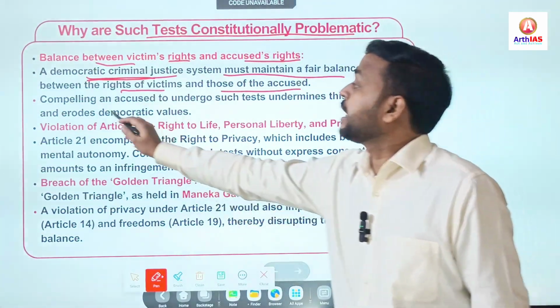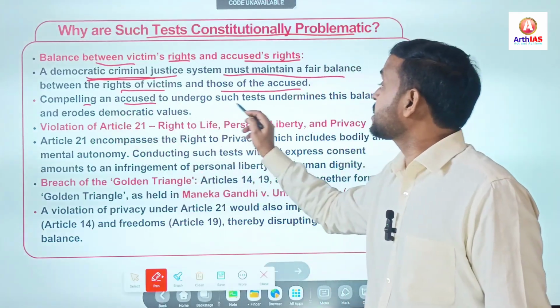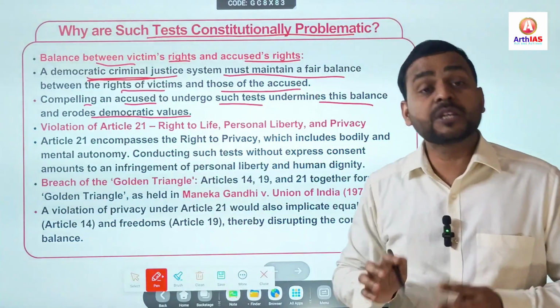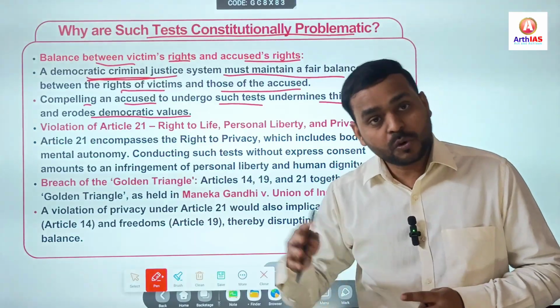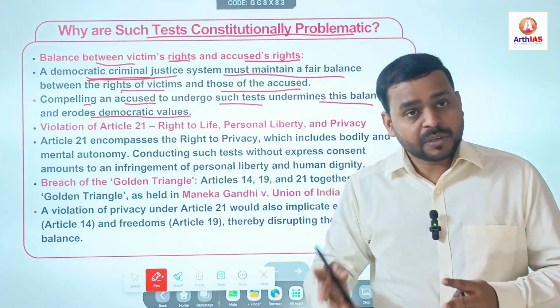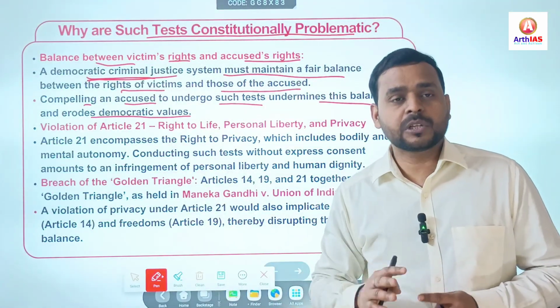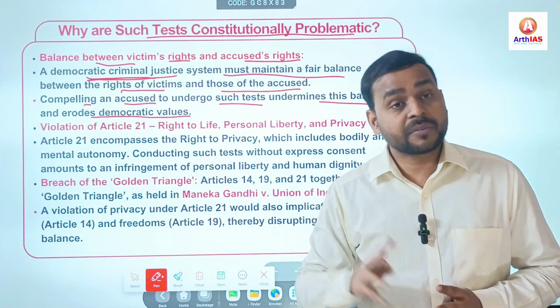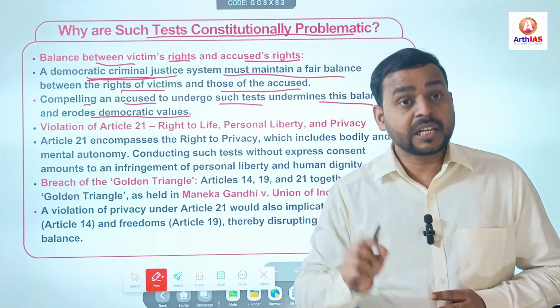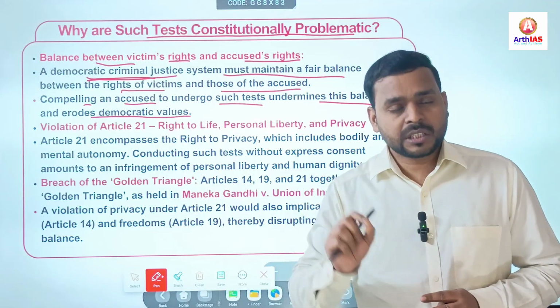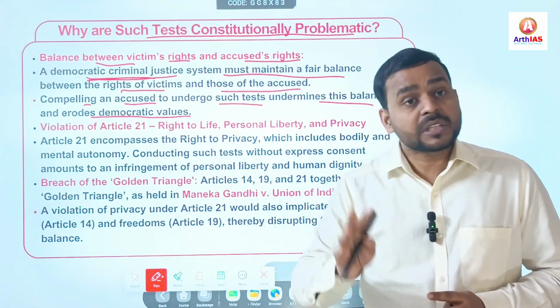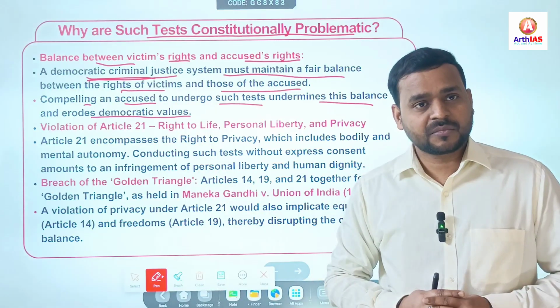Next, compelling an accused to undergo such a test undermines this balance and erodes democratic values. Obviously, when you force someone to undergo such a test, for example a narco test, it is sometimes life-threatening or very dangerous. It may send the person into a coma, or sometimes it causes death.